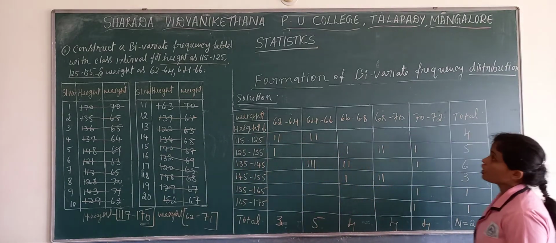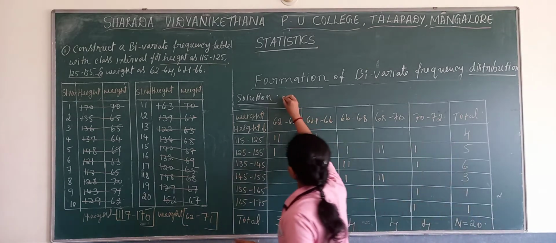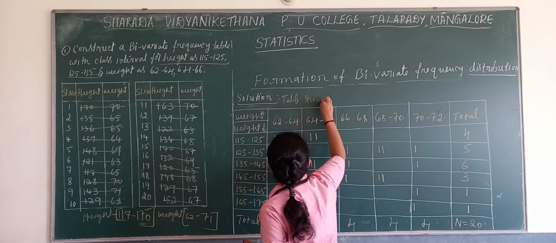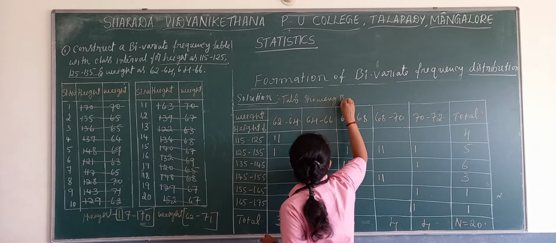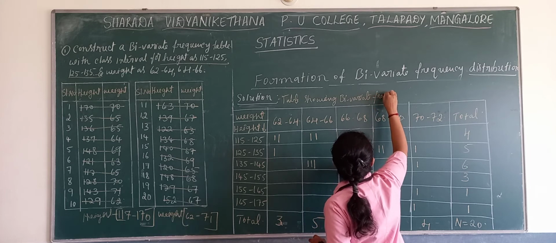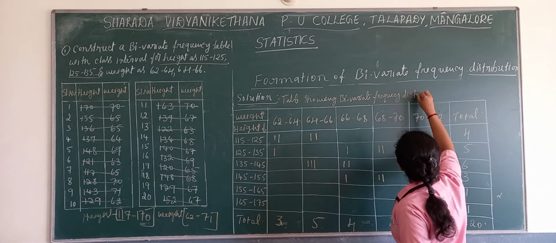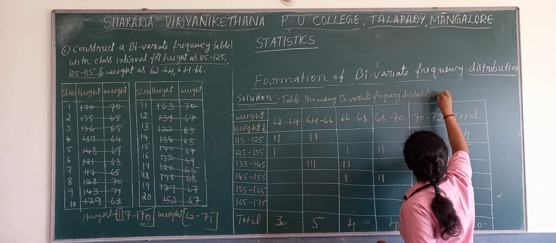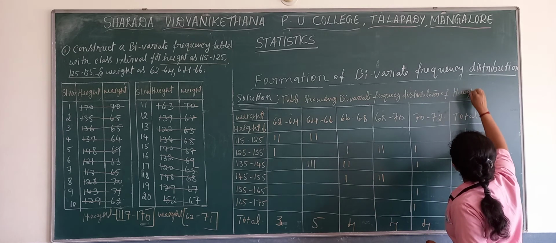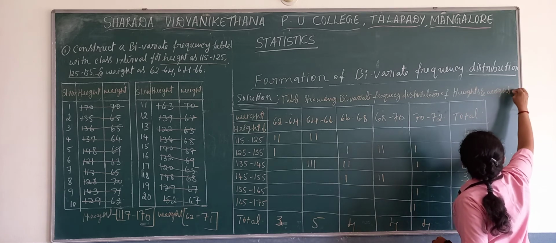total as 20. We forgot to write the table heading. What should it be? Table showing bivariate frequency distribution of heights and weights of number of persons.